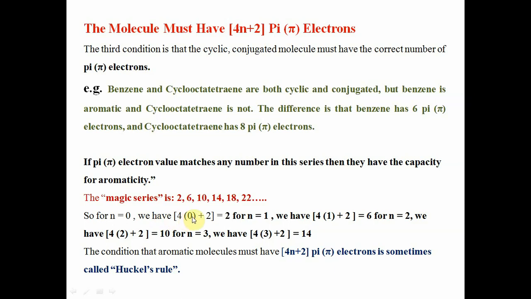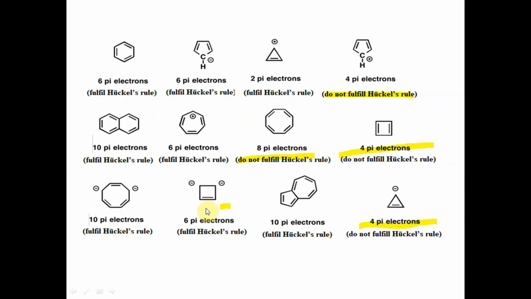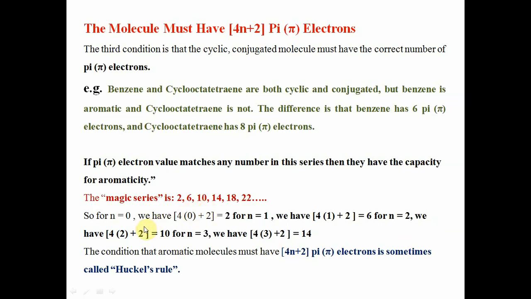Example, when the value of n is 0, 4 into 0 is 0, plus 2, gives 2 electrons. When n is 1, 4 into 1 is 4, plus 2, gives 6 electrons, like in benzene. When n is 2, 4 into 2 is 8, plus 2, gives 10 electrons, and so on. So we can calculate the value of pi electrons.